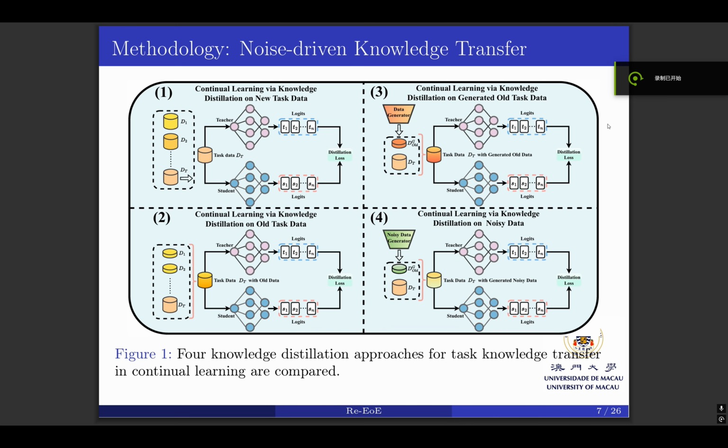Today I will present our novel approach for continual relation extraction. Let me begin with our noise-driven knowledge transfer mechanism. Traditional continual learning methods typically employ three distillation strategies: using new task data directly, utilizing old task data, or relying on generated old task data. Our key innovation lies in using purely noisy data for knowledge distillation.